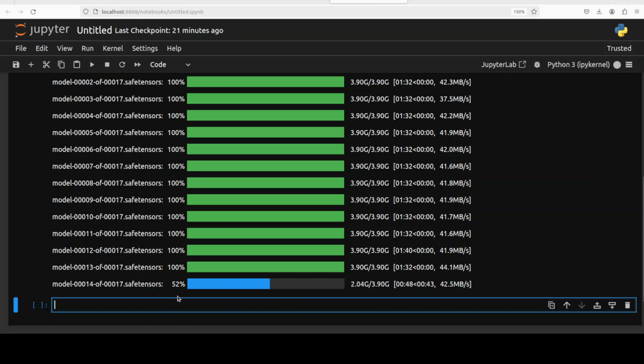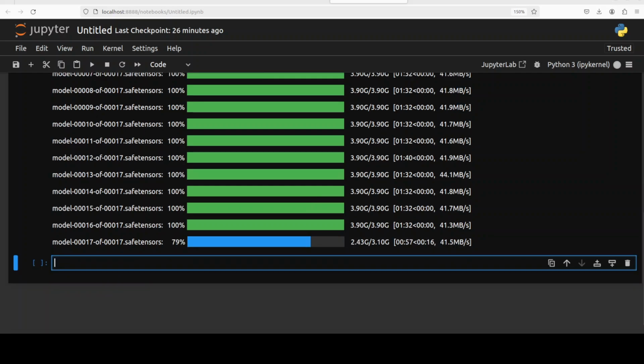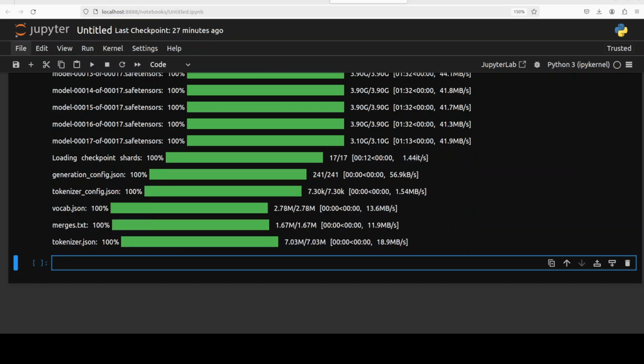Okay, so shouldn't take too long now. Let's wait. And the last shard is now being downloaded, almost there. And all the shards have been downloaded and also loaded onto our GPU.